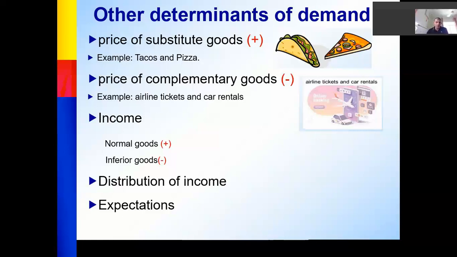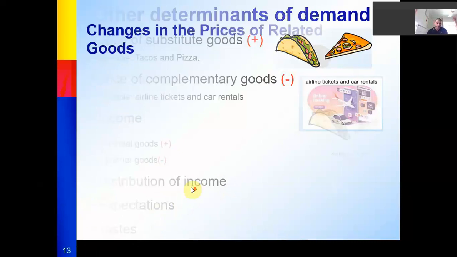So the main determinants of demand: price of substitution, positive relationship; price of complementary goods, negative; income for normal goods is positive, for inferior goods negative; the distribution of income for poor people positive, for rich people no change. Expectations: if I expect the prices will rise in the future, I will buy more today. If I expect the prices will be less in the future, I will reduce my consumption nowadays. Taste: if you like something, you will buy more. If you don't like it, you will buy less.